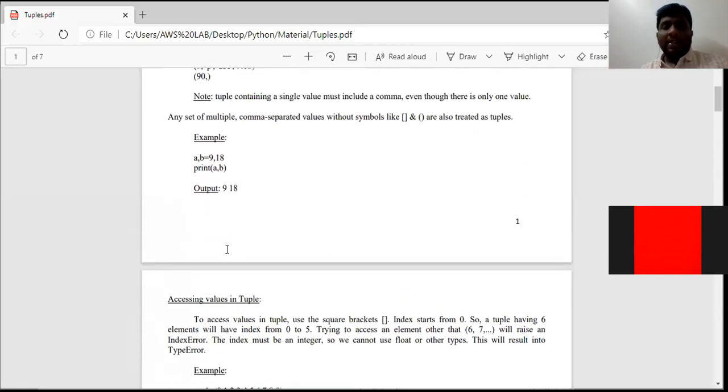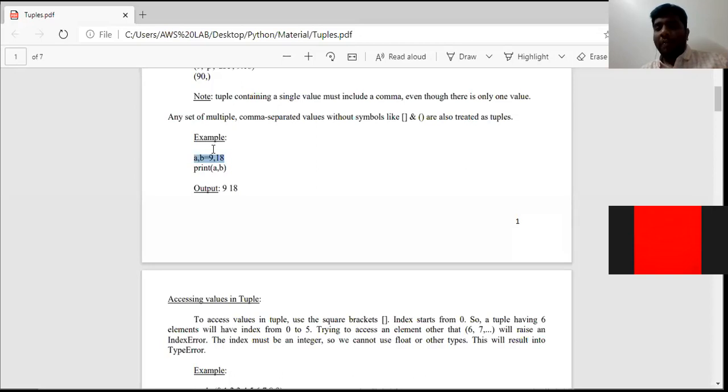Okay, and the next thing to be remembered is that any set of multiple comma separated values, without symbols like open brackets and parentheses, are also treated as tuples. See, at the time of variables, I already told that a comma b is equal to 9 comma 18, where a comma b are variables, equal to is the assignment operator, and 9 comma 18 are constant values of a comma b, right?